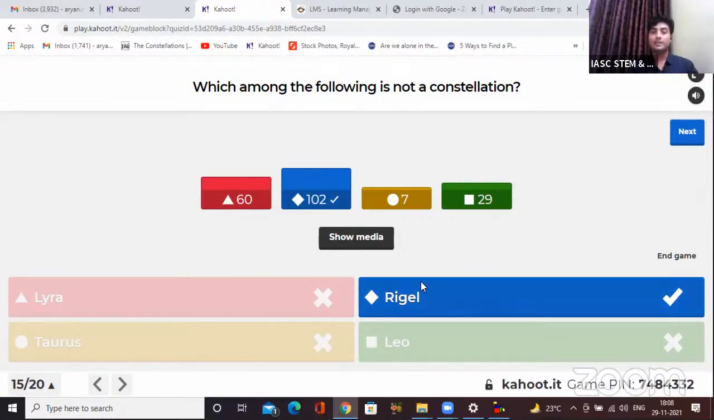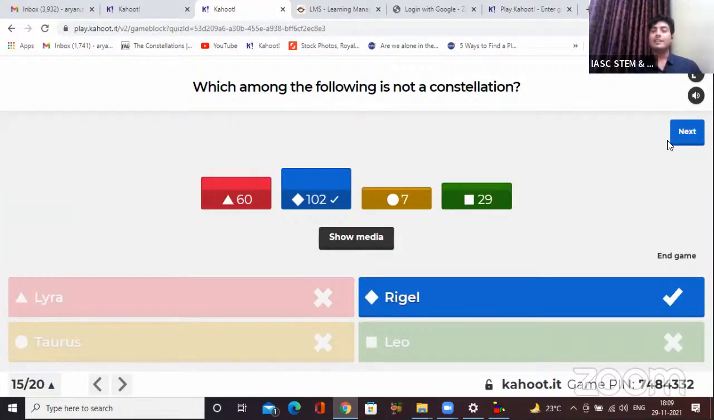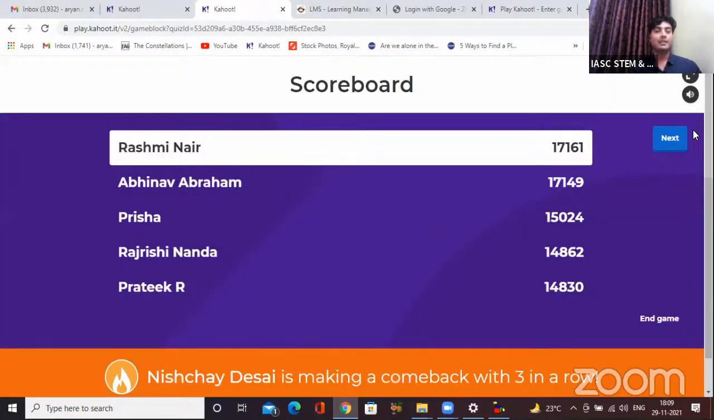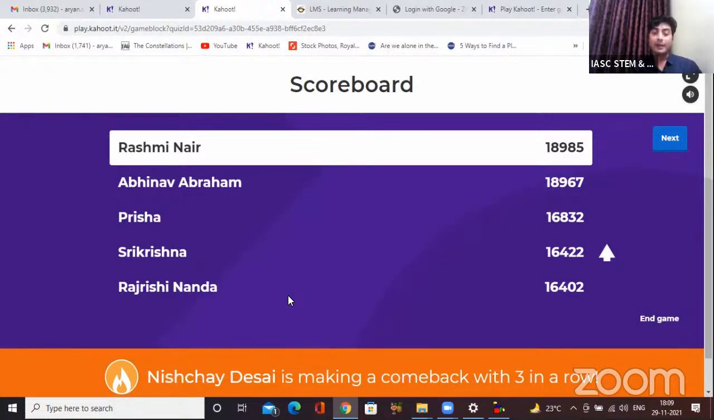Rigel here is the right answer. And how it was getting revealed in this image is, this is the Orion constellation. And Rigel, I have told you, is the brightest star from this constellation. I just showed you a few questions back. Okay, so try to remember these points now. Let's see how the scoreboard looks like. Okay, Sri Krishna has entered over here and Rajshri switched to 5th place. Nishya is making a comeback with 3 in a row. Very good. I hope you all are learning and enjoying this game. Let us see the next question.